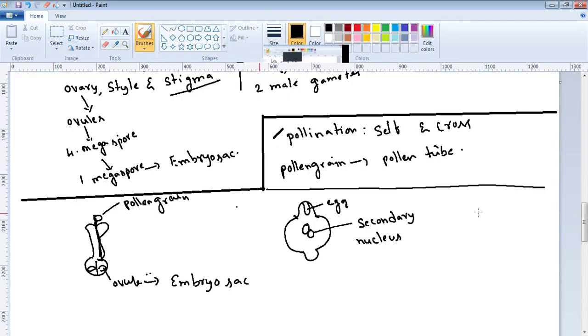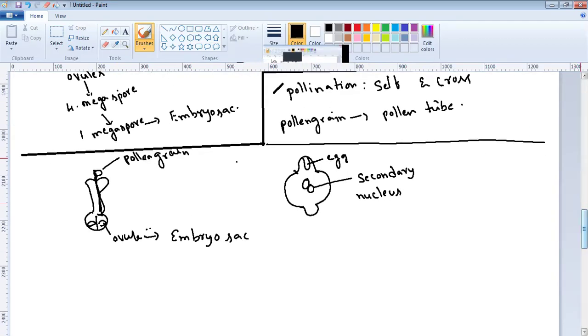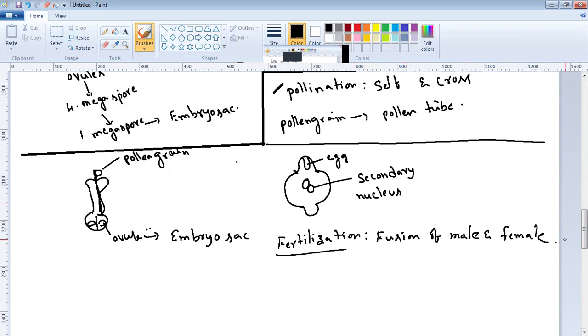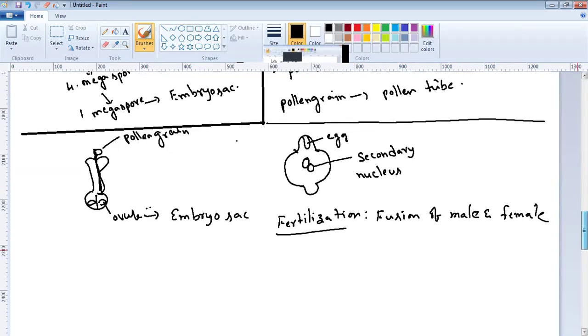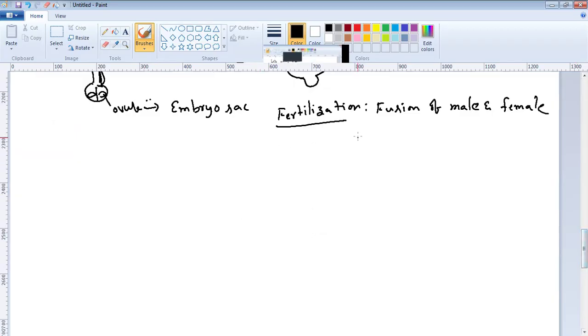The union or fusion of male and female gametes is called fertilization.